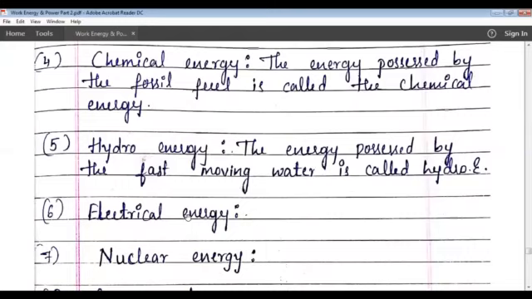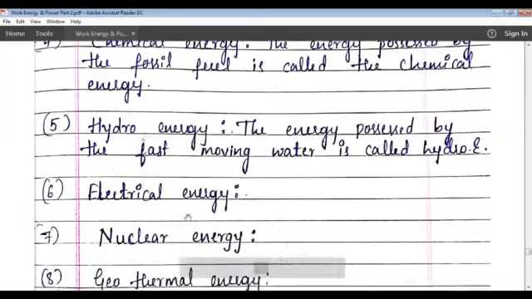See here, when two dry bodies are rubbed together, they get charged. When they get charged, there will be movement of electrons from one body to another body. So they possess electrical energy. We have studied about electrical energy also. When two bodies are rubbed together, electrons transfer from one body to another, so there will be a generation of charges, and those charges are responsible for the electrical energy.